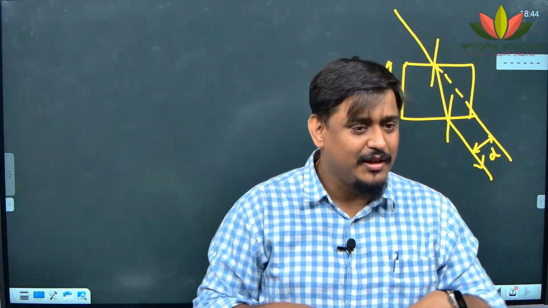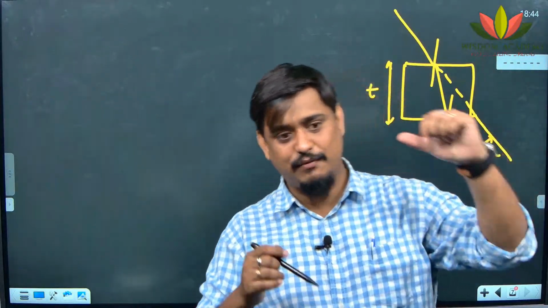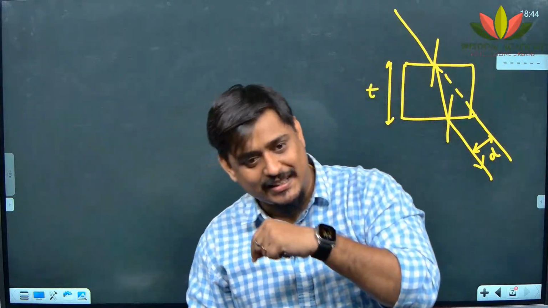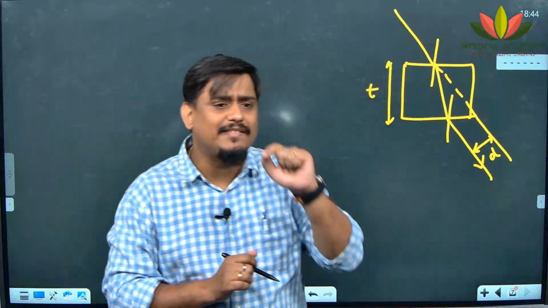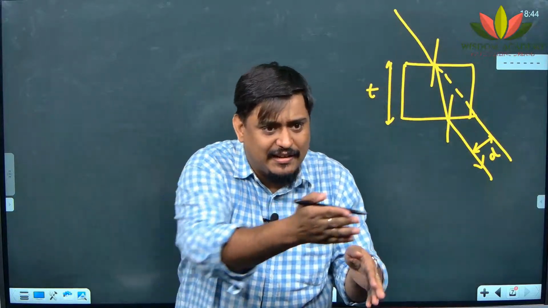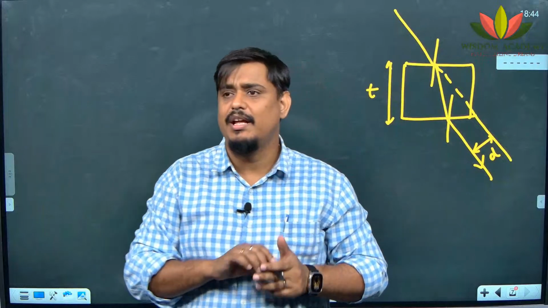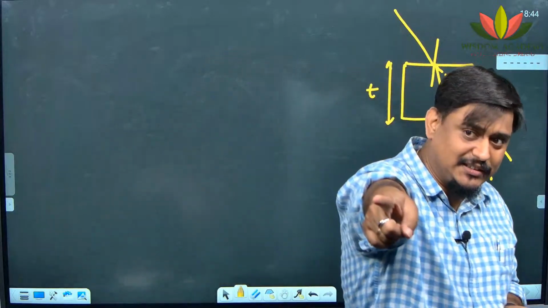Rectangular glass slab, putting two pins there, seeing from here, putting two pins here. Have you done this experiment in the school? Yes, sir. Okay. You would have seen that the light ray is bending really. You would have felt it. Okay. Now if you see that side, one glass is there in this room itself.